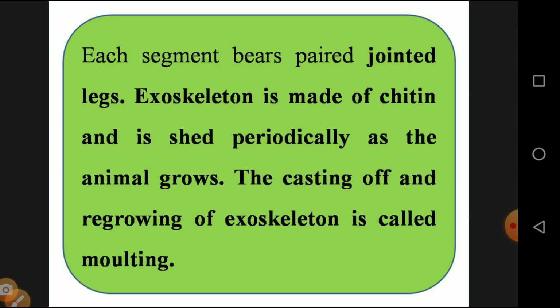The exoskeleton is made up of chitin and is shed periodically as the animal grows. The outermost layer is called the exoskeleton, which is made up of chitin. Casting off, removing and regenerating the exoskeleton is called molting. Molting is nothing but each time of growth the exoskeleton is regenerated. That is called molting.